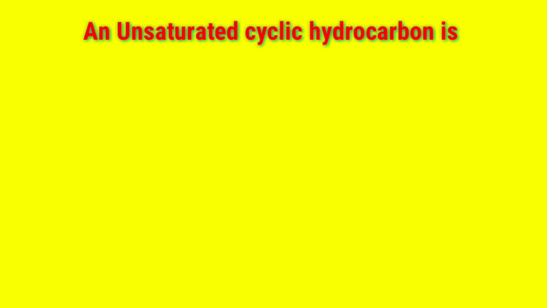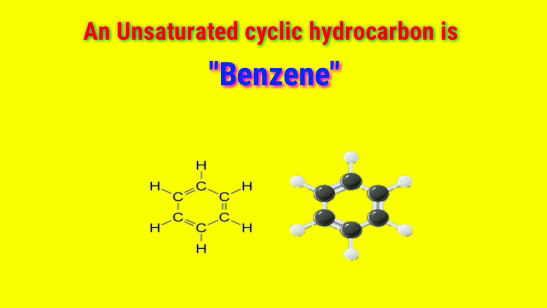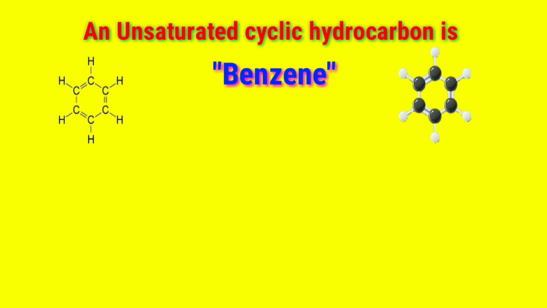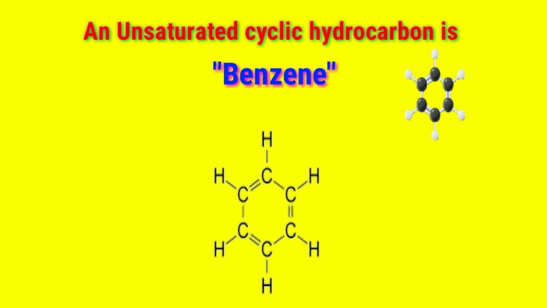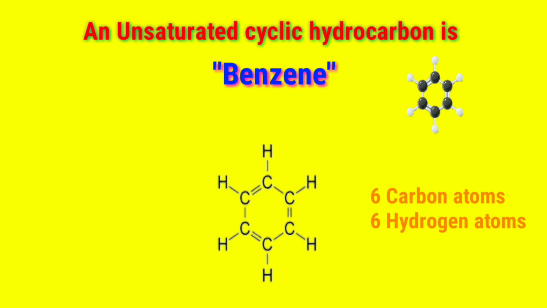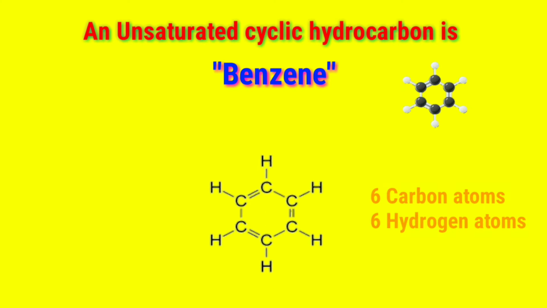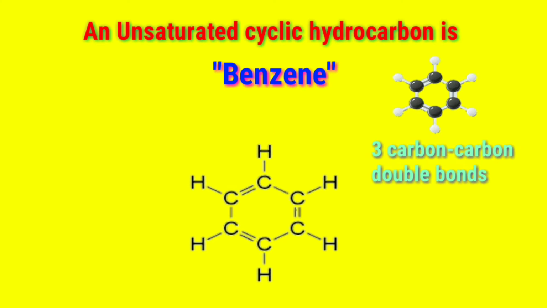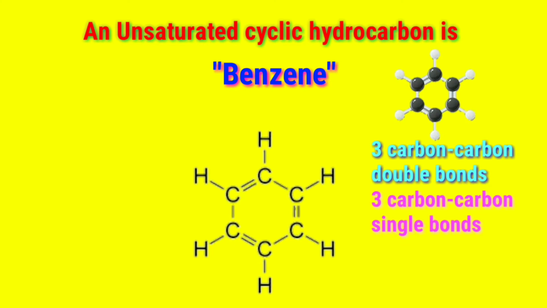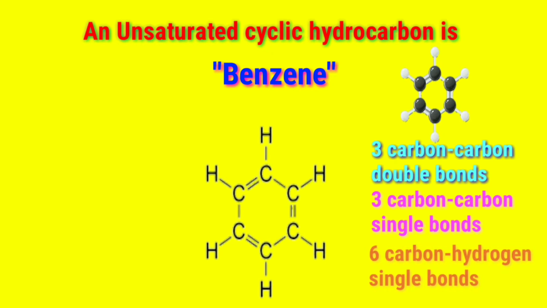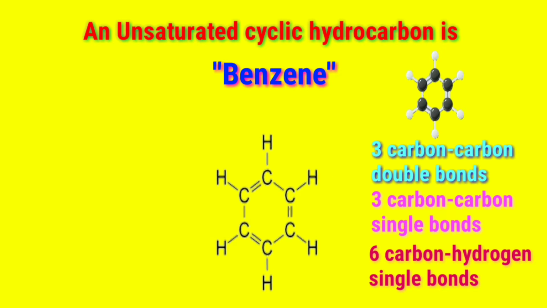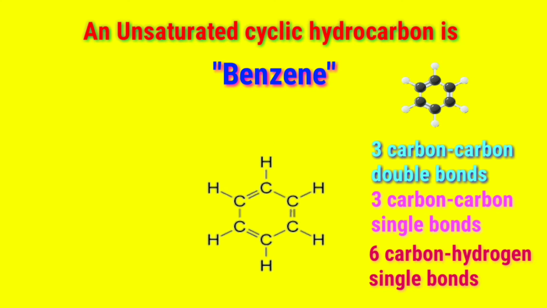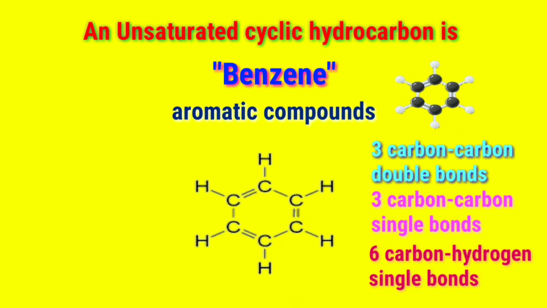An unsaturated cyclic hydrocarbon is benzene. The formula of benzene is C6H6. A molecule of benzene is made up of 6 carbon atoms and 6 hydrogen atoms. A benzene molecule has 3 carbon-to-carbon double bonds and 3 carbon-to-carbon single bonds. It also has 6 carbon-hydrogen single bonds. The unsaturated cyclic compounds like benzene are called aromatic compounds.